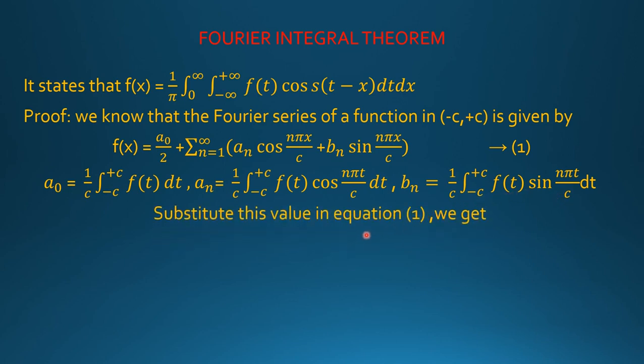Substitute the values of a0, an, bn in equation 1.